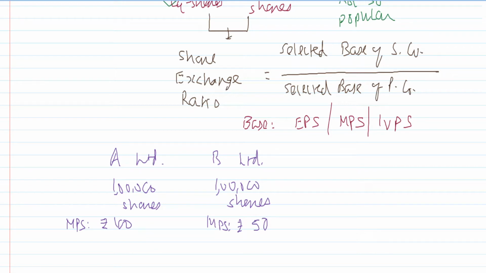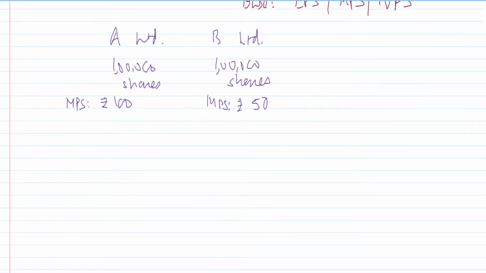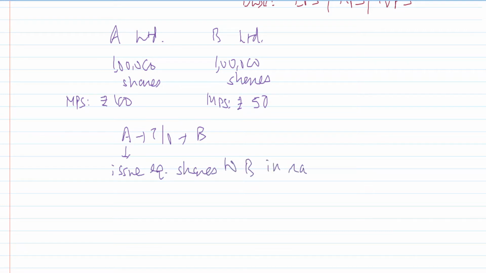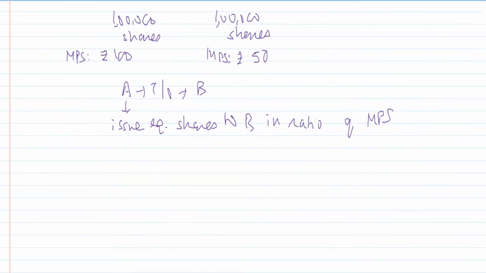A wants to take over B Limited, and A wants to issue equity shares to B. And they are saying in ratio of market price per share. So the selected base is the MPS.